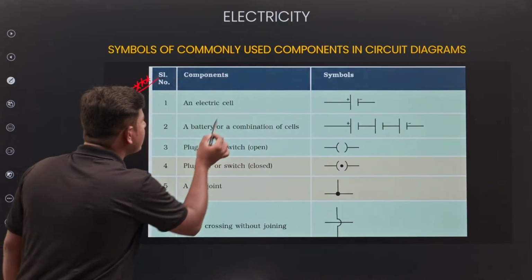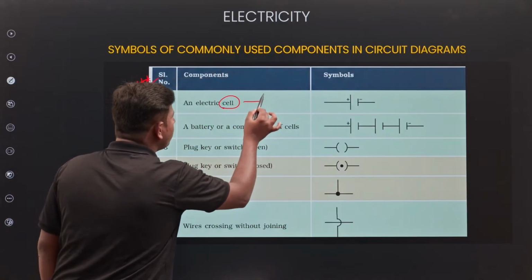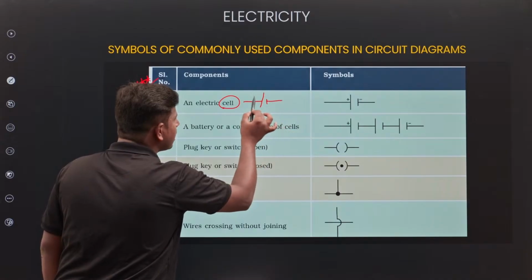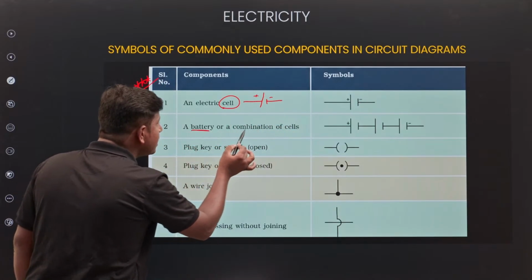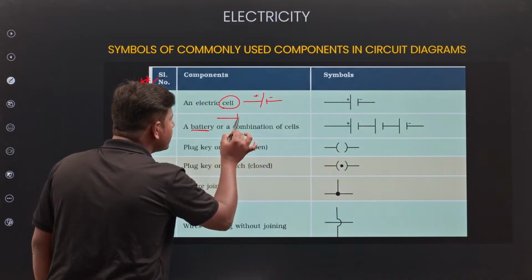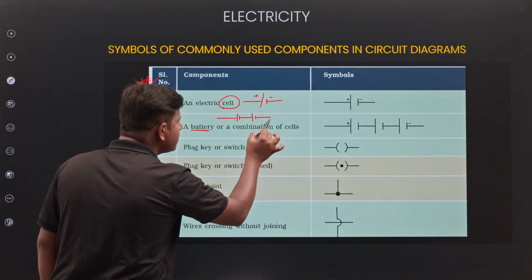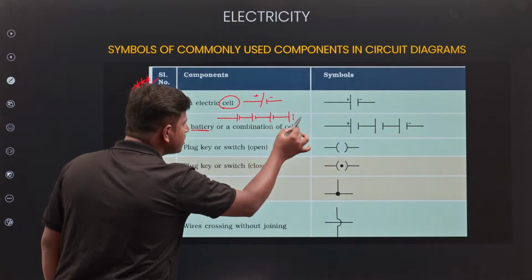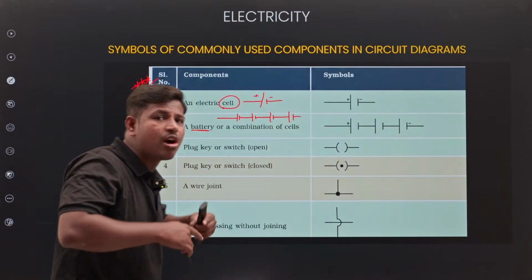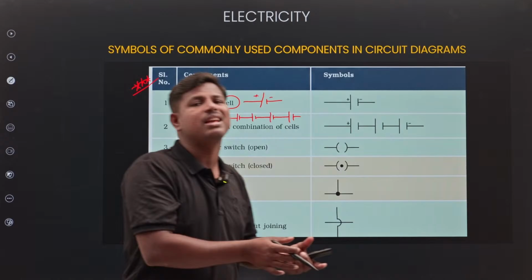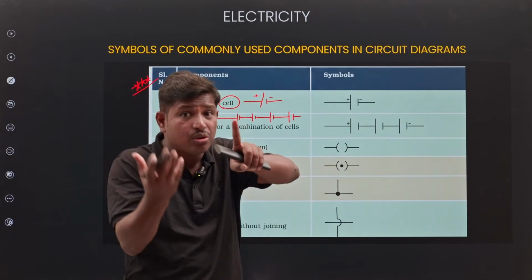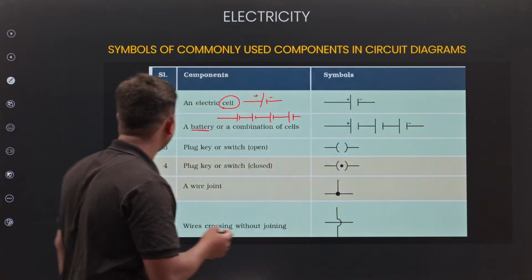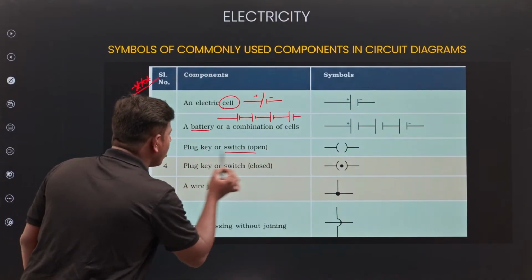Okay. Electrical cell. Cell means one big terminal, one small terminal. Next, battery. Battery is nothing but a combination. It means plus, minus, plus, minus, plus, minus, plus, minus. It's battery only. Combination of cells, battery. Remember, cell is single, battery is plural. Combination. Next, switch open or plug key open.